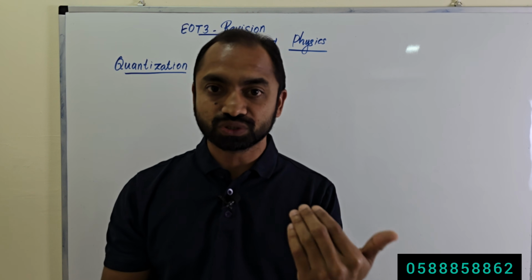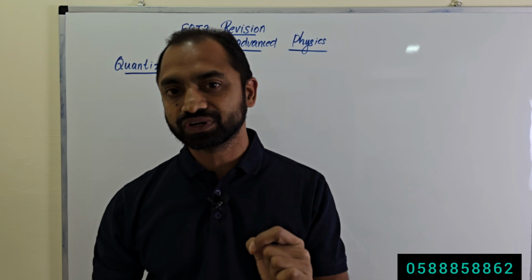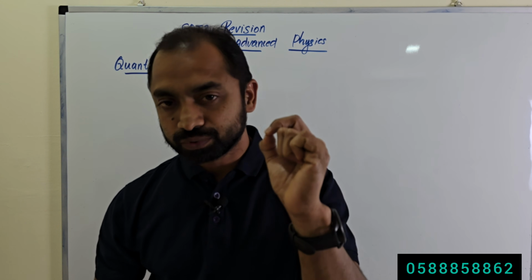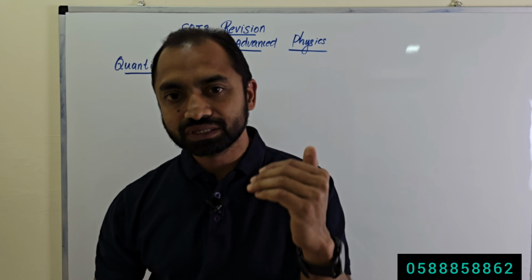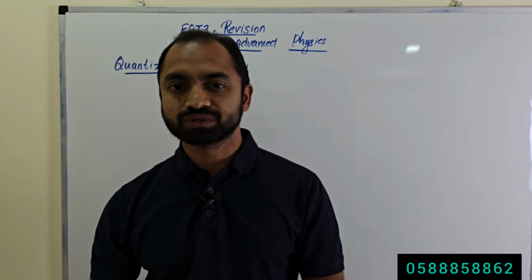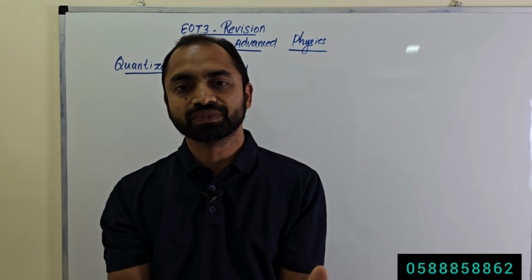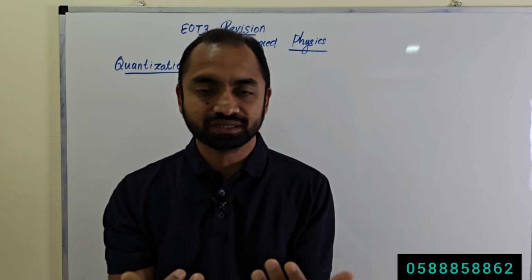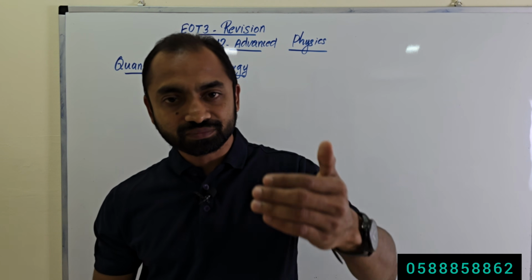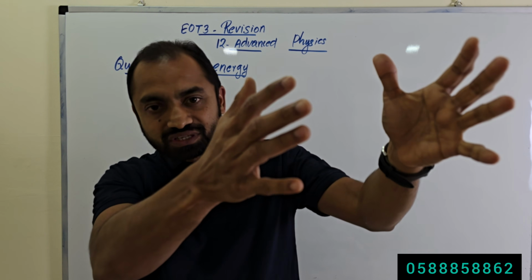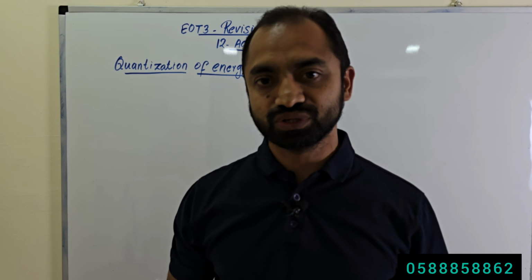If I want to take 2 liters, I can take 2 liters. If I want to take 1.5 liters, it's possible. 1.7 liters is possible, 1 liter 600 ml is possible, 1 liter 550 is possible. This means if we take water from the tap, we can collect any quantity of water. Here the amount of water is continuous, because you can take any quantity.